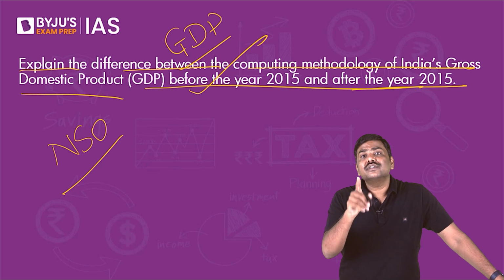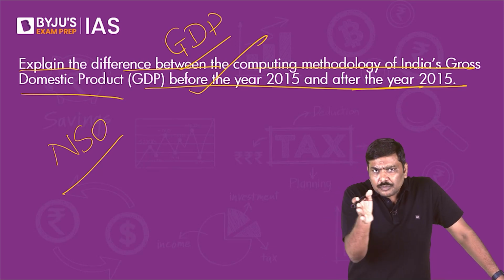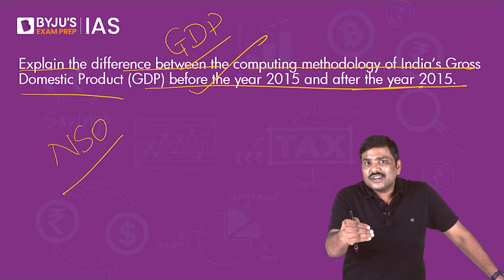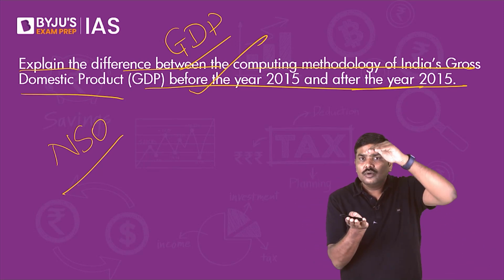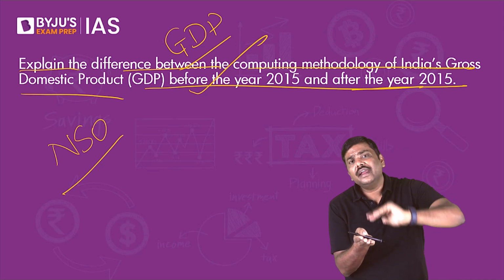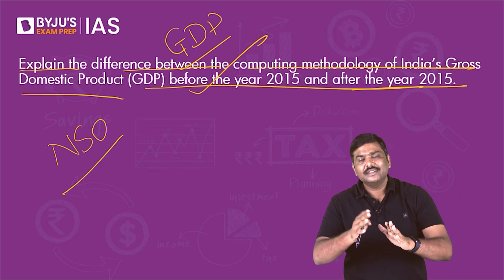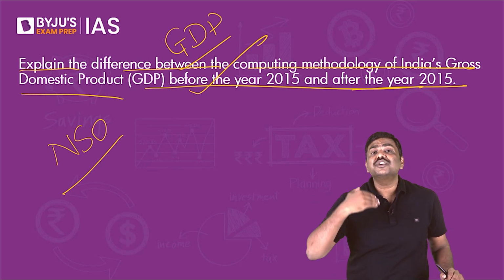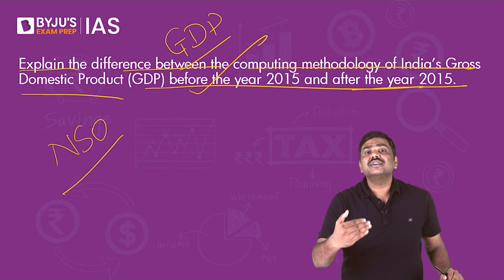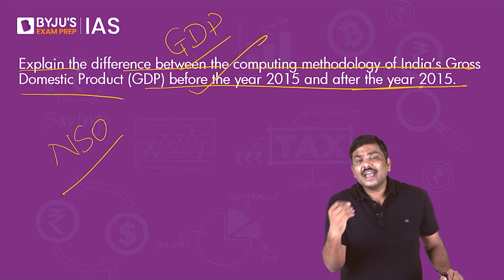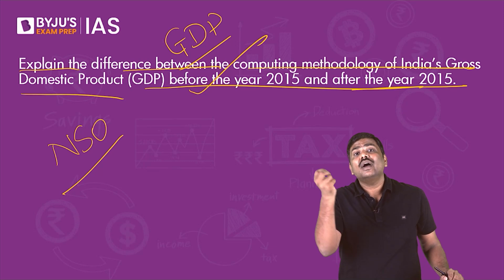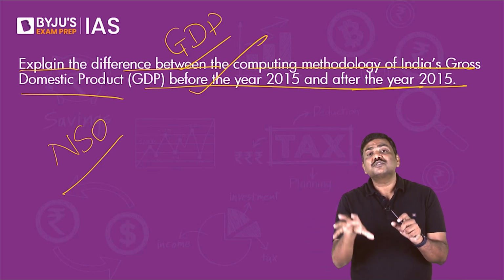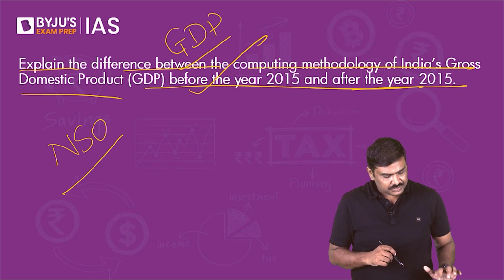The question is on that. What was the methodology we followed before 2015? What is the methodology after 2015? Write an introduction. Within the main body, what are the important changes which were introduced? Write a note on that, and then conclude by saying, these are the reasons why Government of India shifted to a new methodology, which is a better measure of calculating the growth in value as well as the volume added to the economy. That is basically what is expected from you in 250 words.